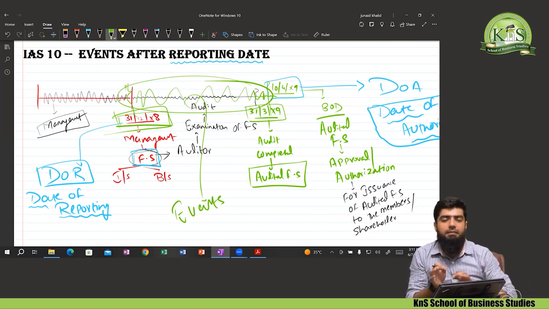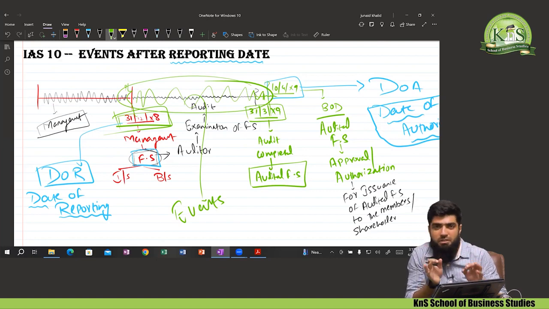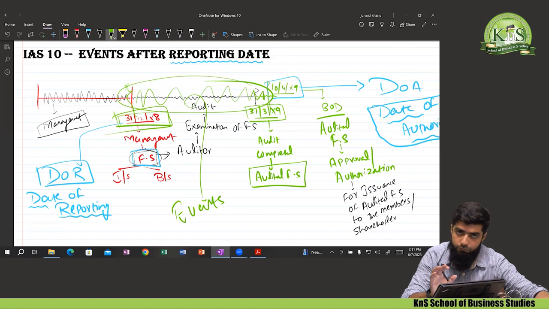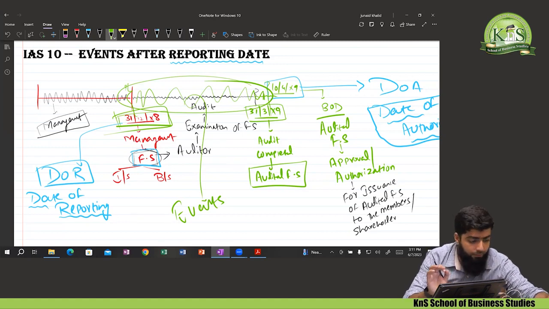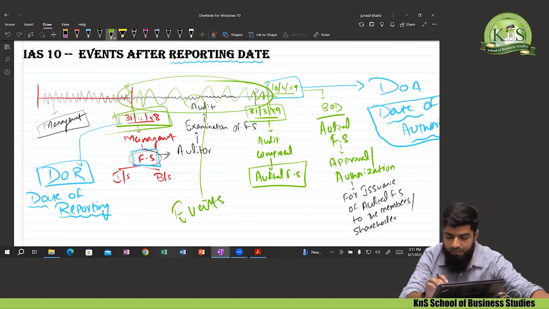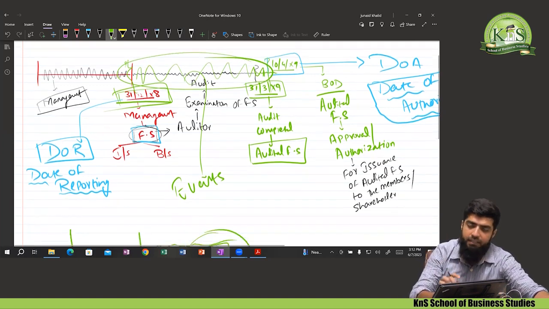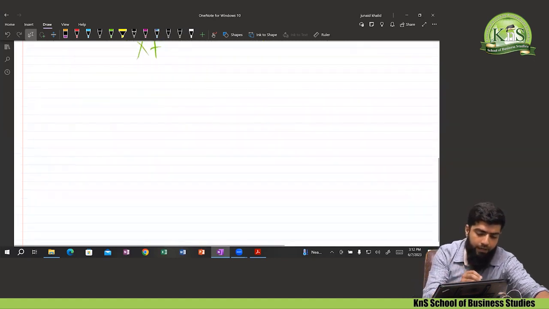Most of the time, it is seen in the past that the examiner mostly tests scenarios related to that standard, and most of the questions tested in the past are from the examples given in IAS 10. So we must have a very good grip on those examples. That is the scope of IAS 10. IAS 10 deals with events that arise after the date of reporting but before the date of authorization. Okay, moving ahead.